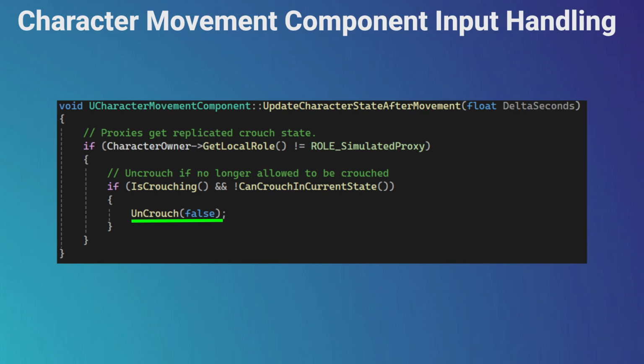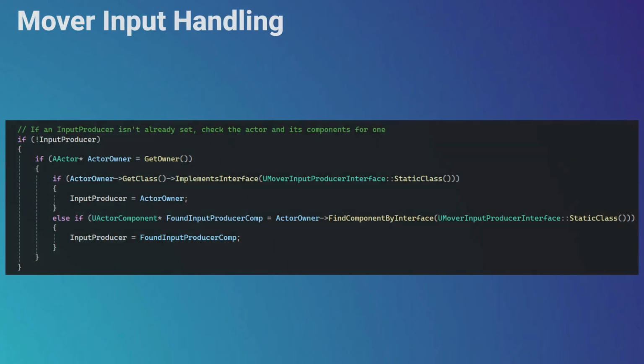Invoking methods of a character class directly from the character movement component makes these two classes strongly bound together, and this is what Epic's team wanted to change. That's why the mover component goes the other way.